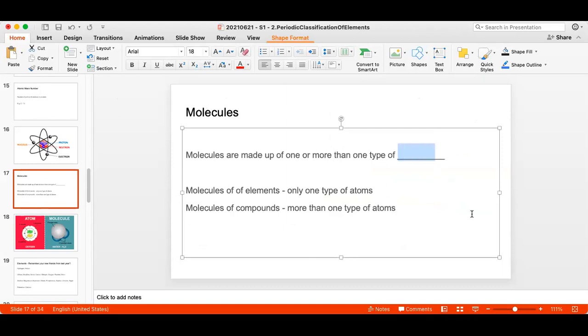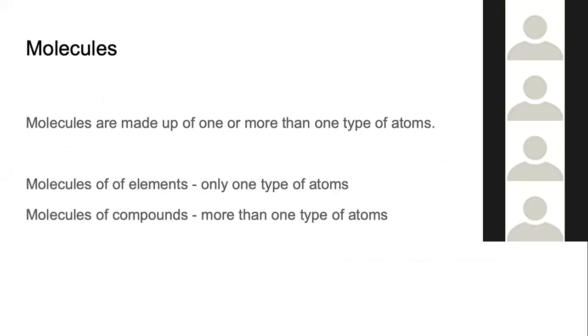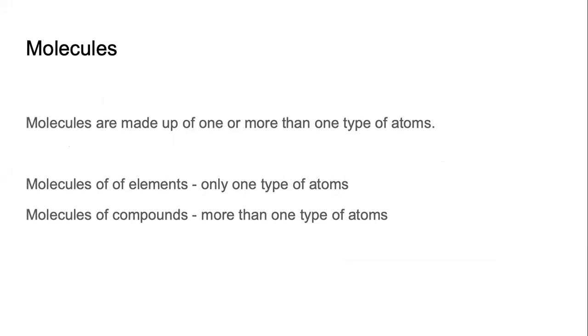So atoms are the smallest part of matter. When atoms combine, they form molecules. When similar atoms, the same atoms, combine, they form molecules of elements. When different types of atoms combine, they form molecules of compounds. For example, a molecule of oxygen has 2 atoms of oxygen only. Same type of atom combined to form the molecule of the element oxygen.